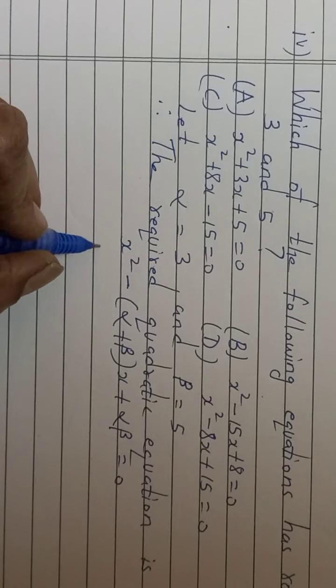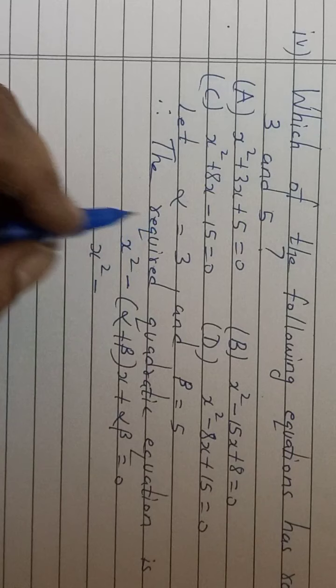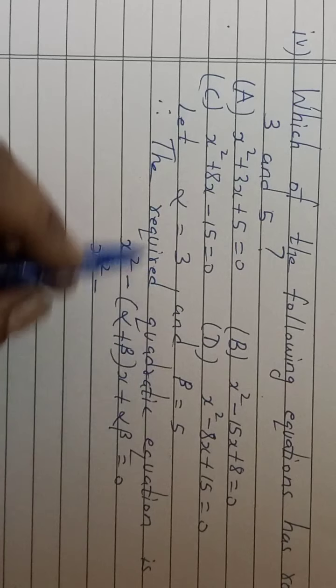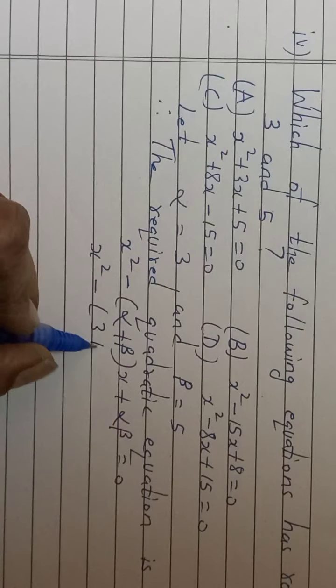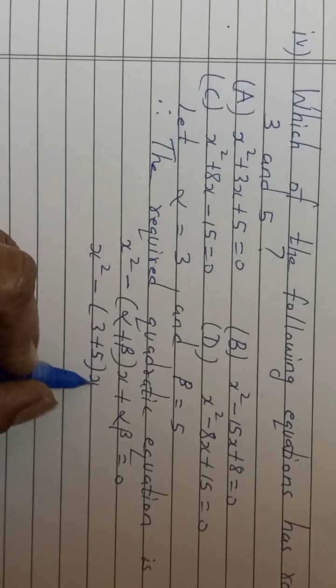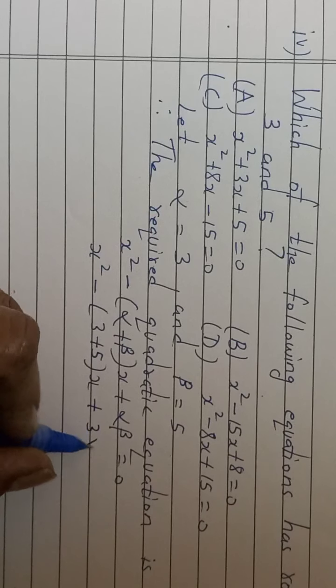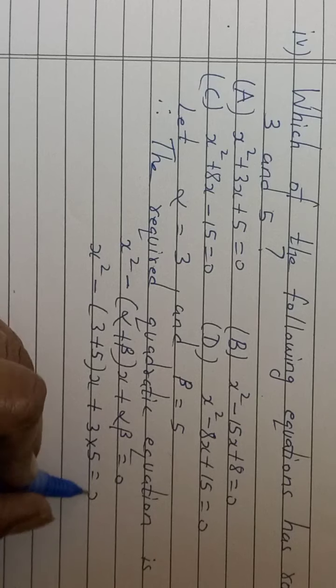Just substitute it. So you'll get x square minus, what is alpha? We are taking it as 3 and beta as 5. So this is 3 plus 5 into x plus 3 into 5 is equal to 0.